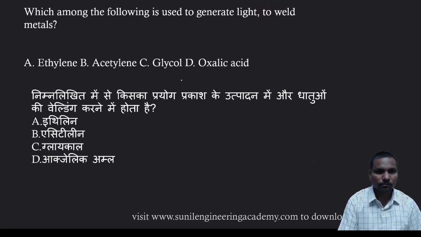Okay. Which of the following is used to generate light to weld metals? That is acetylene. Acetylene is the gas used to generate the light. Okay, it produces the light.